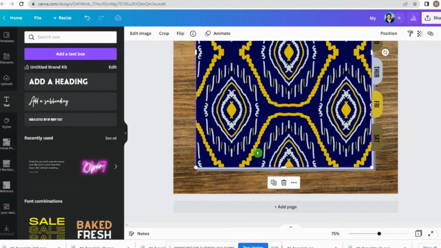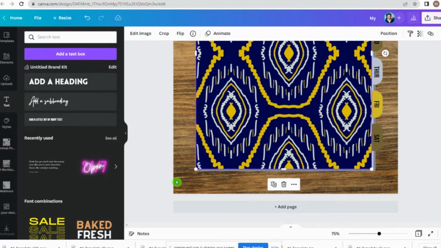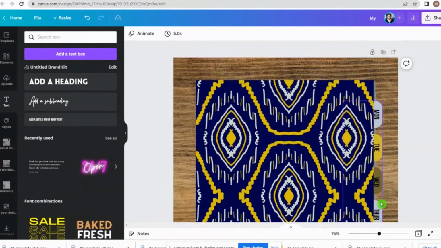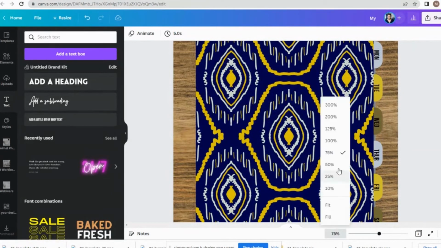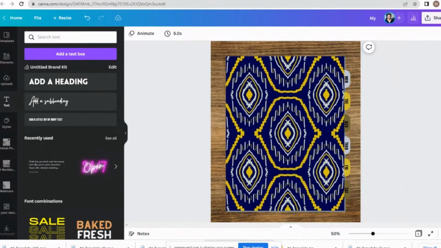So now we have our tabs, and I want to see if I can just bring this down a little more. Okay, perfect. So sometimes you have to make it a little bigger to bring it up, and just to see some things, I want to just play with this a little bit on the side here and just move it out a little bit. Okay, there we go. So now let's drop this back down so you can see it in the entire screen. So now we have the makings of our starter journal.